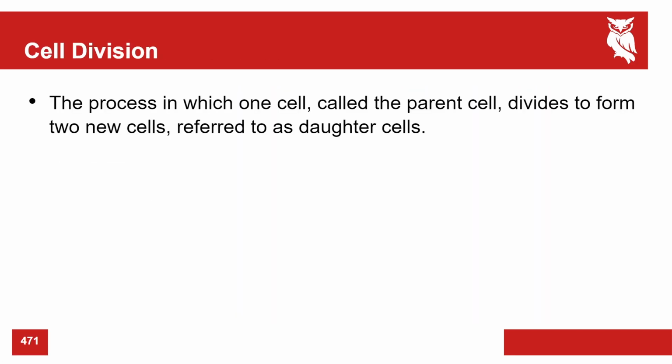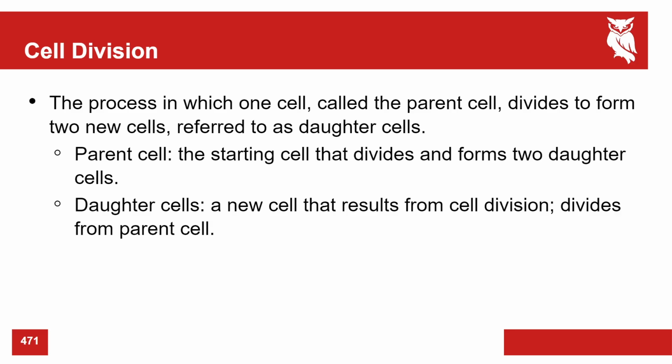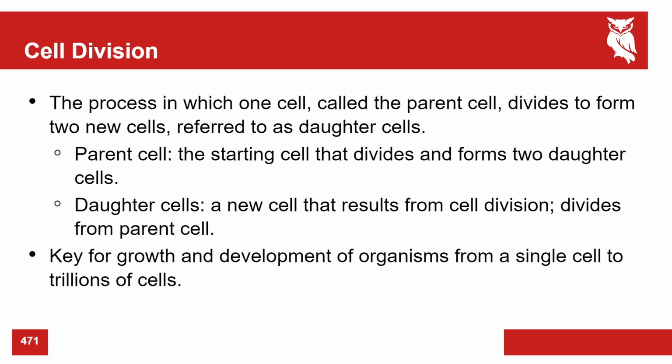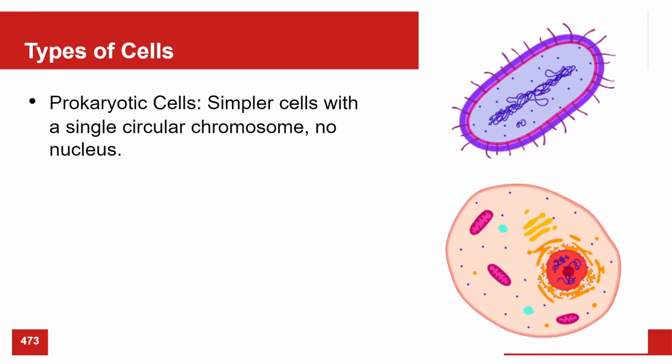Cell division is a process in which one cell, called a parent cell, divides to form two new cells called daughter cells. The parent cell is the starting cell, and the daughter cells are the new cells that result from the division of the parent cell. This is key for growth and development in organisms, from a single cell to trillions of cells. Anything that grows, even bacteria, goes through this.